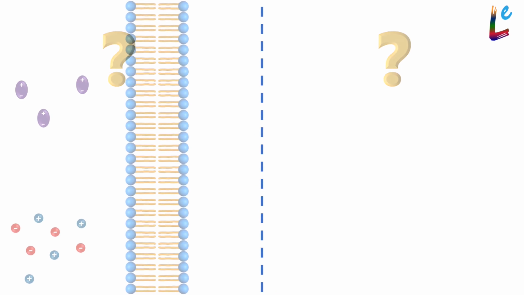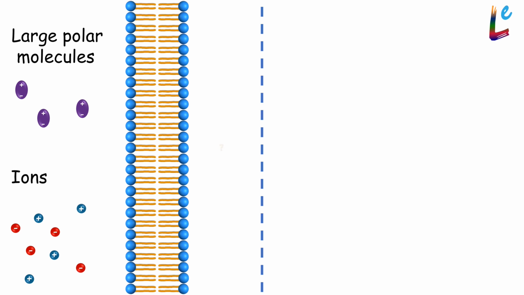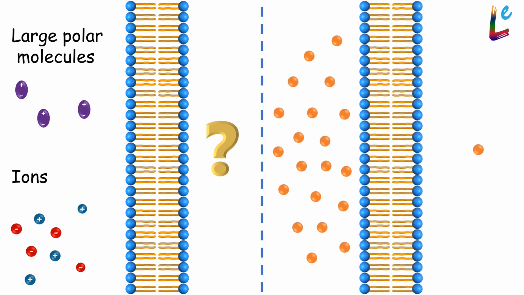Now there are two questions. First, what happens to molecules that cannot cross by simple diffusion? For example, ions or large polar molecules. Secondly, can a molecule cross the membrane against its concentration gradient?